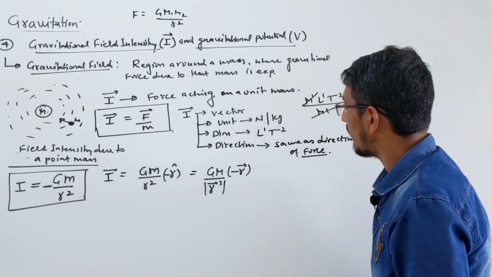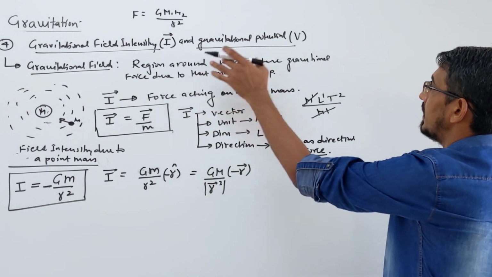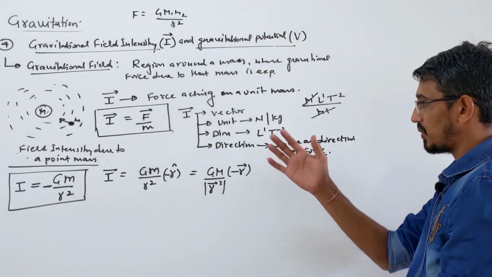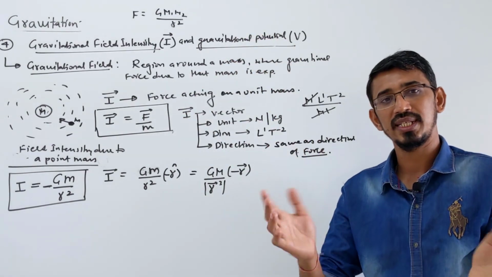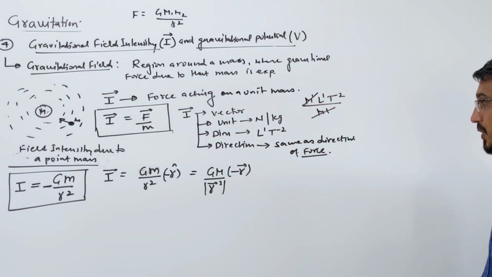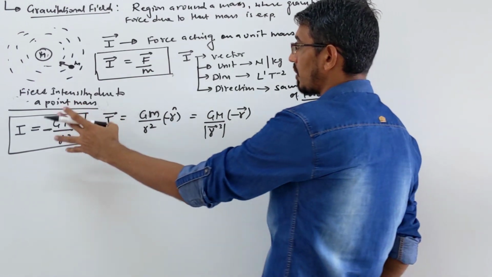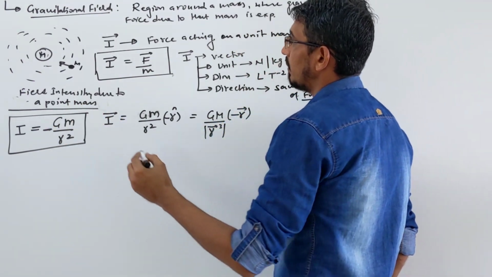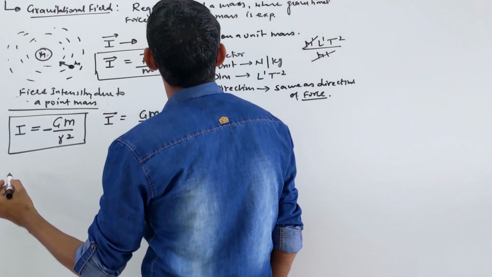Now I will also discuss gravitational potential, because these two are related in the same question. Exactly the same question will be asked for both gravitational field intensity and gravitational potential. This is a point mass. Now let me define gravitational potential.